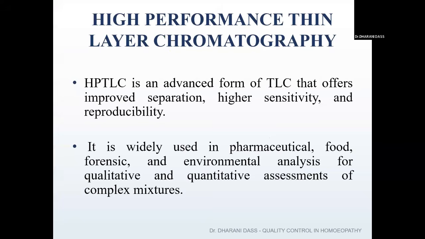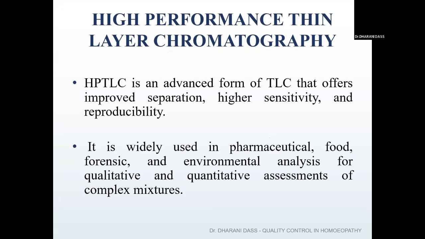So all the process I've explained so far, if it is done by a highly equipped instrument, then we call the technique high performance thin layer chromatography. It is also thin layer chromatography only, but it is more precise than TLC. It is an advanced technique with improved separation, higher sensitivity, and reproducibility. That means we can replicate the same experiment n number of times.